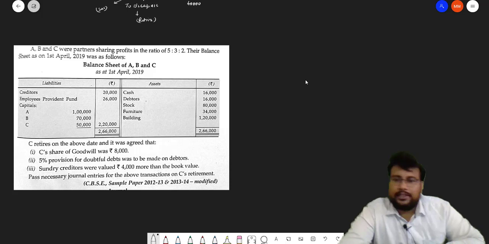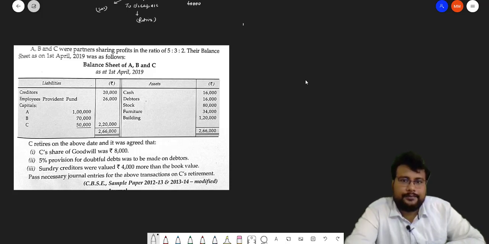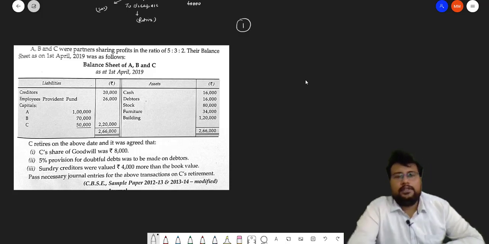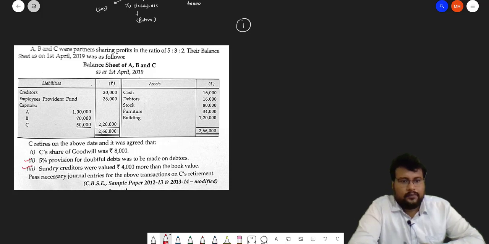Now look bacha, one thing is there. Number 1. In this question, we have to pass the entries for revaluation first. So you just see that when we are revaluating the assets, 5% provision for doubtful debts and sundry creditors. Sundry creditors were valued 4 lakh more than the book value. Okay, sundry creditors were valued 4,000 more than the book value.